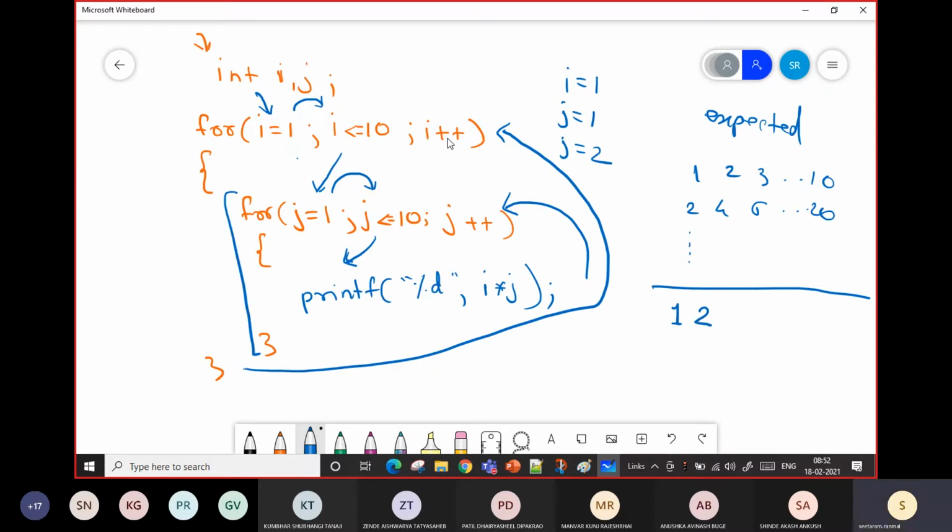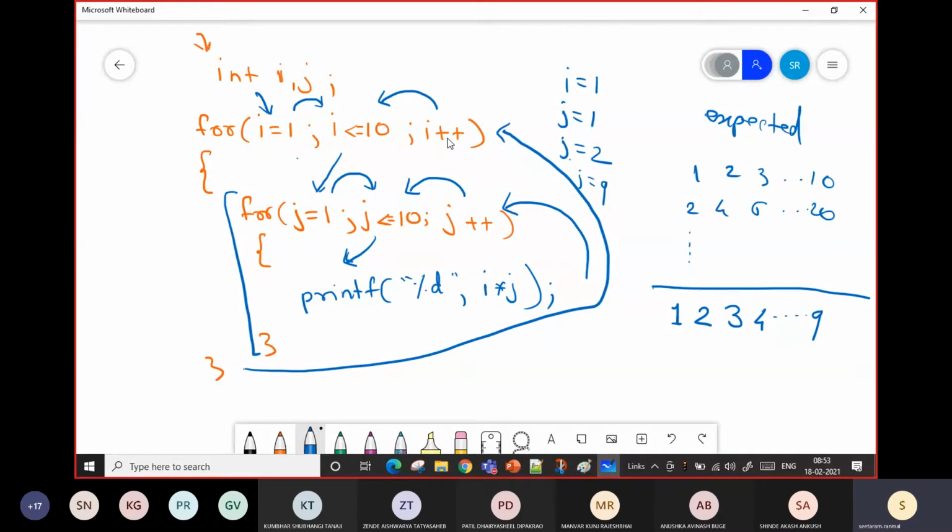Again it will go here. Again j plus plus. The value of j will become 3. It will come here to check the condition. Yes, if it is true, it will go inside, 1 into 3, 3, and so on. The value of j will become 9, suppose. So 3, 4 up to 9. Again, 1 into 9, 9. Means iterating 2, 3, 4, and so on.